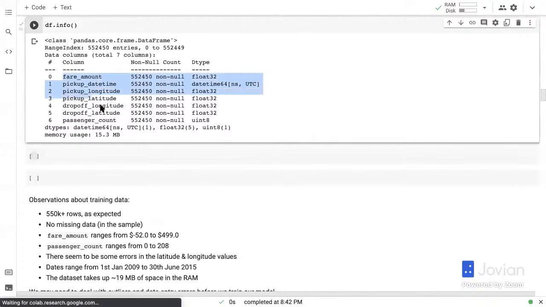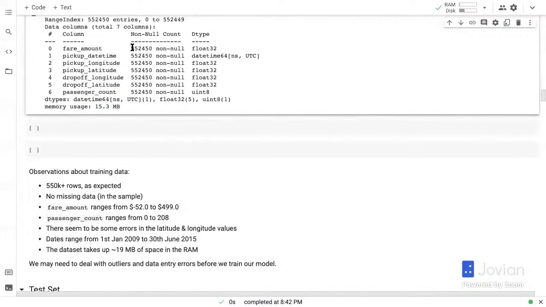And this tells us that these are the 7 columns. And then these are the number of entries here. This is the total space it takes in memory. This is an important thing to watch as you go with 100% of the data set. So you can imagine that it's going to take 100 times more, or 1.5 GB of memory or RAM. That's why we are using Colab. And what else? Yeah, these are the data types. Seems like there are no null values or missing values.